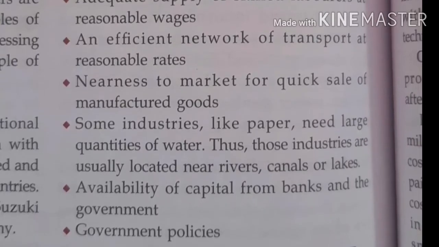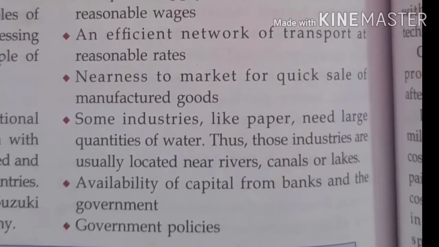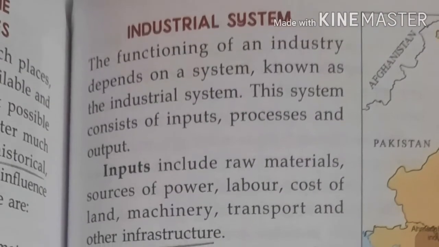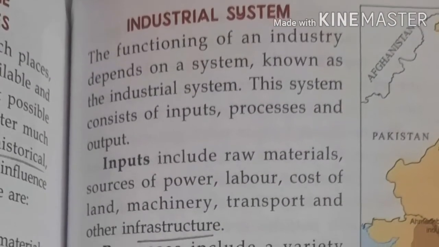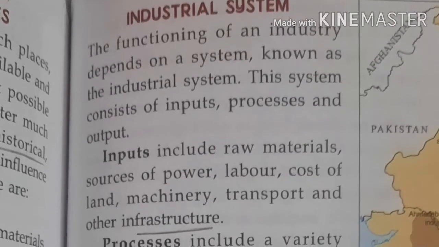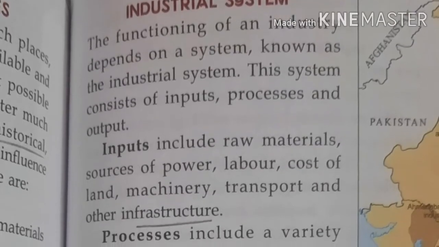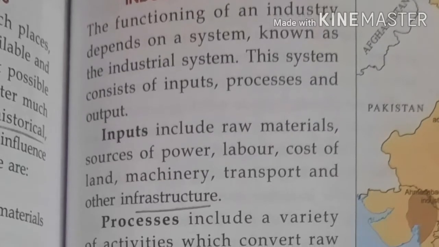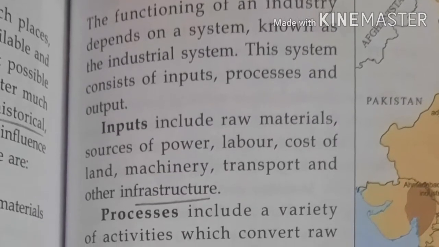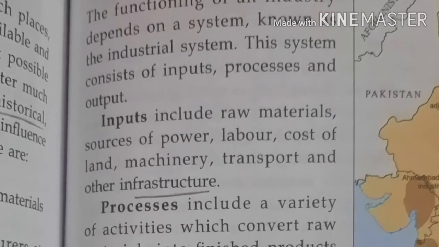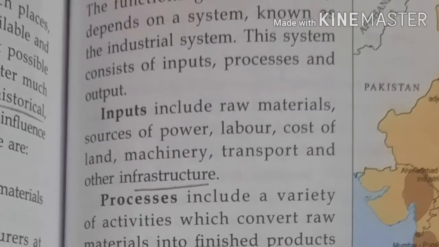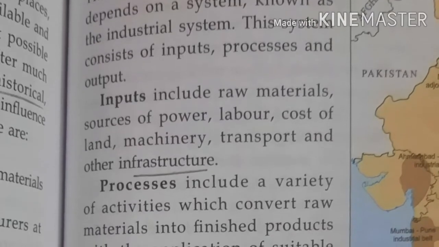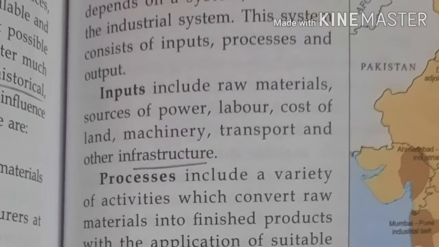According to the government policy of that field, you will set up your industry. Next topic: industrial system. The functioning of industries depends on one system known as the industrial system, which requires input, processes and output. When you input some product, then you do the processing on that, then you get the outputs.